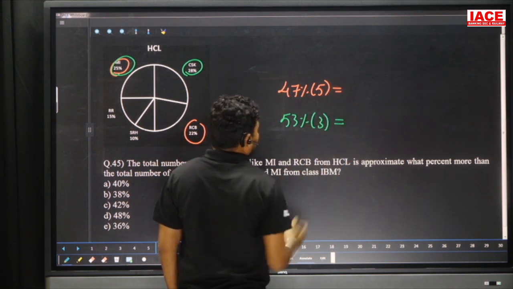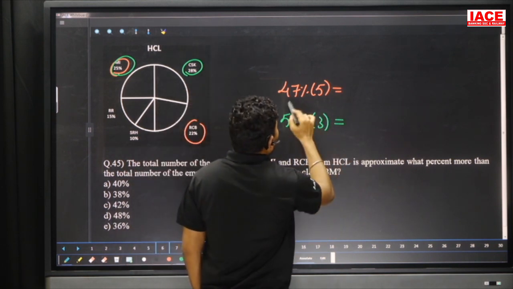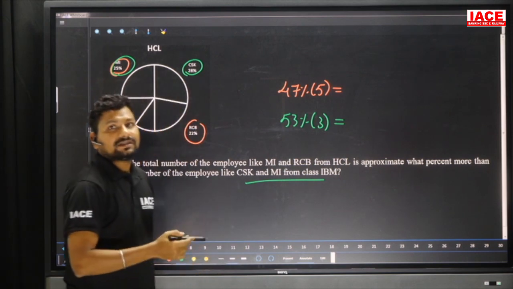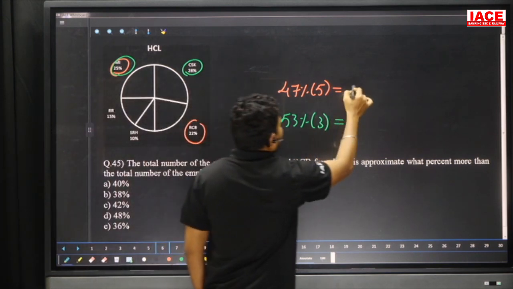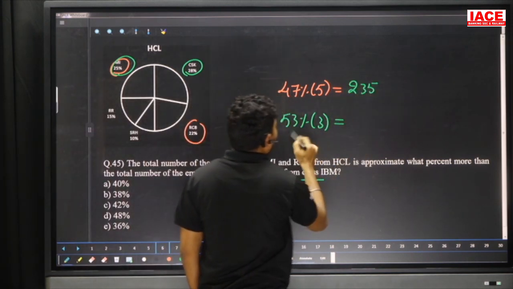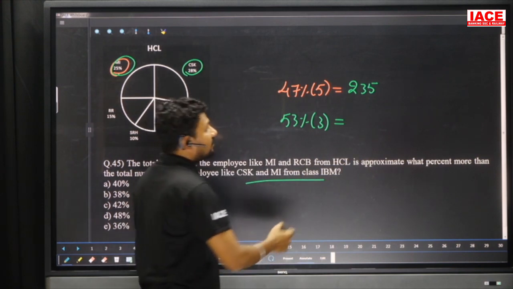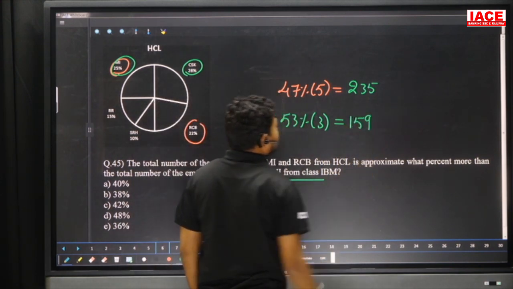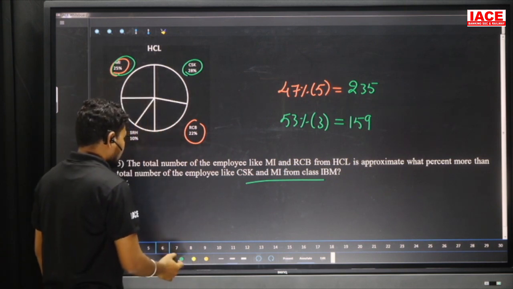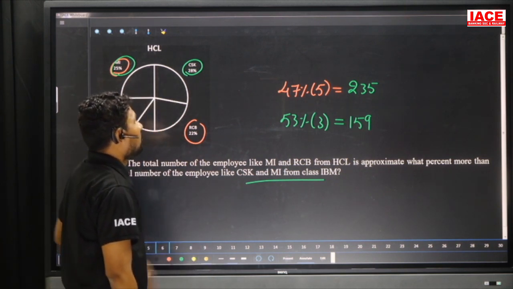53% of 3 is the second value. This is the first value: 47 into 5. 5 7s are 35, 5 4s are 20, it is equal to 235. And 53 into 3 is equal to 159. Is it more or less? Of course, clearly we can say it is more.